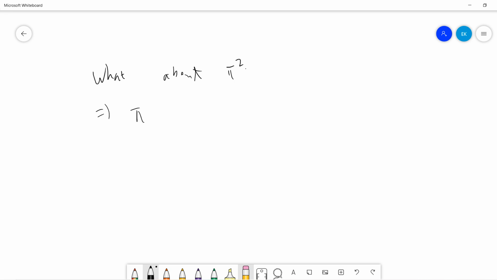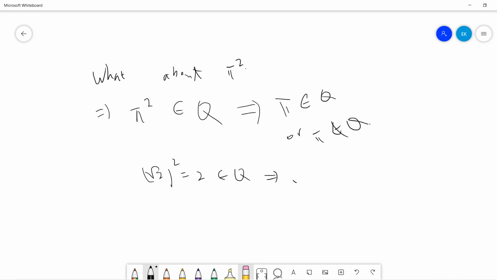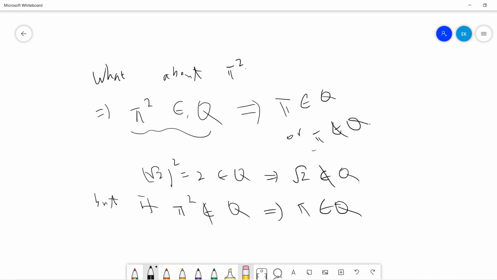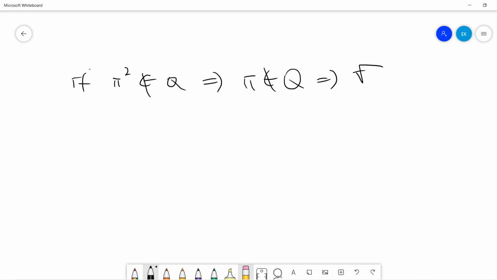If pi squared is rational, then pi can be rational or irrational. For example, the square of the square root of 2 is 2, which is rational, but the square root of 2 is irrational. So if pi squared is rational, then we don't know about pi. But if pi squared is irrational, we know that pi is irrational. So if pi squared is irrational, then it implies pi is irrational, and definitely implies the square root of pi is irrational.